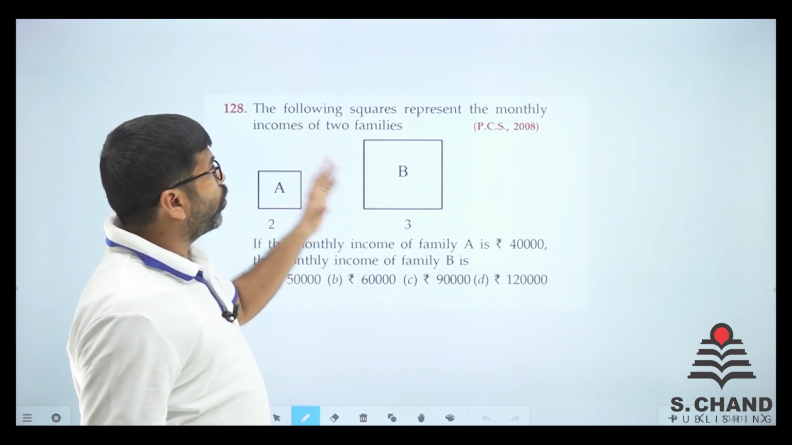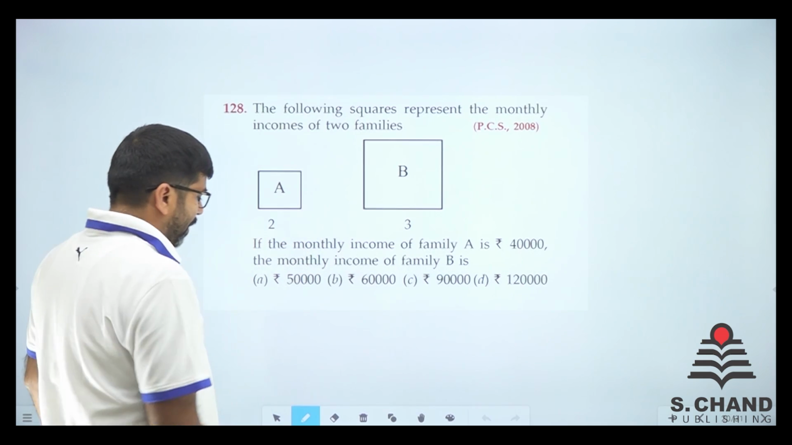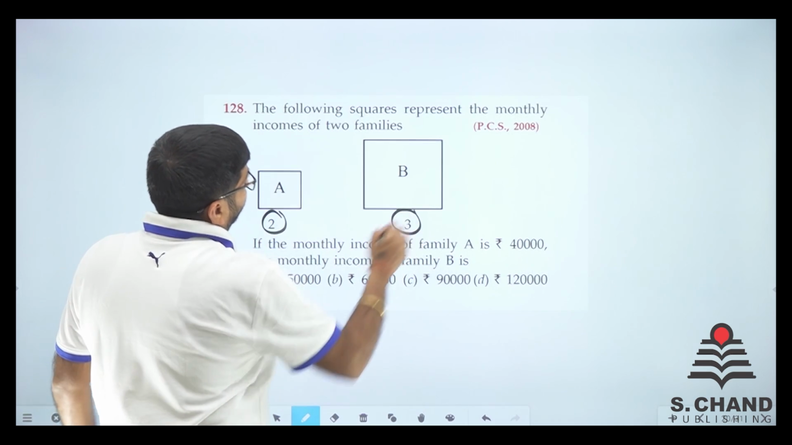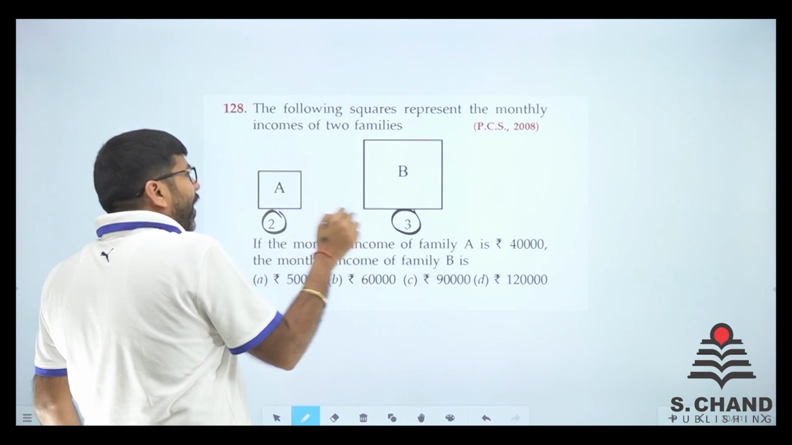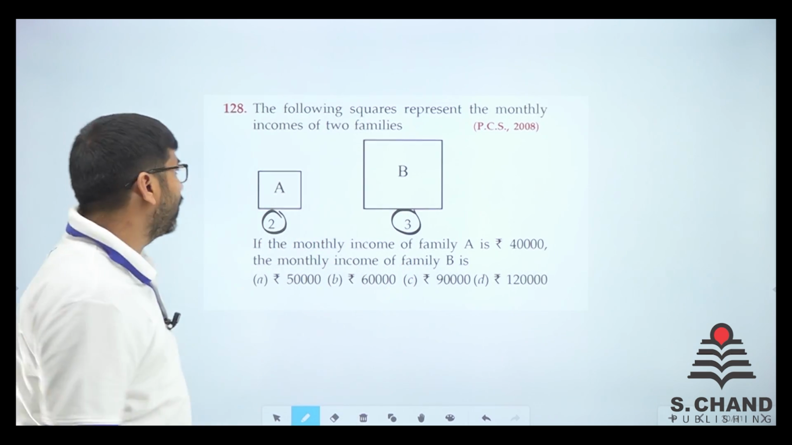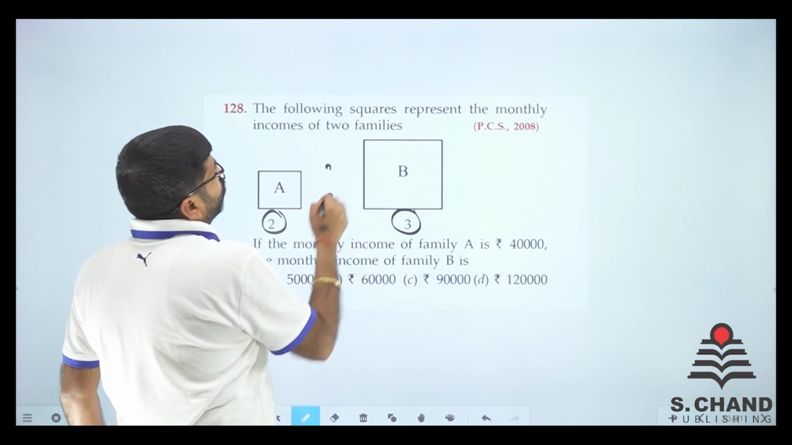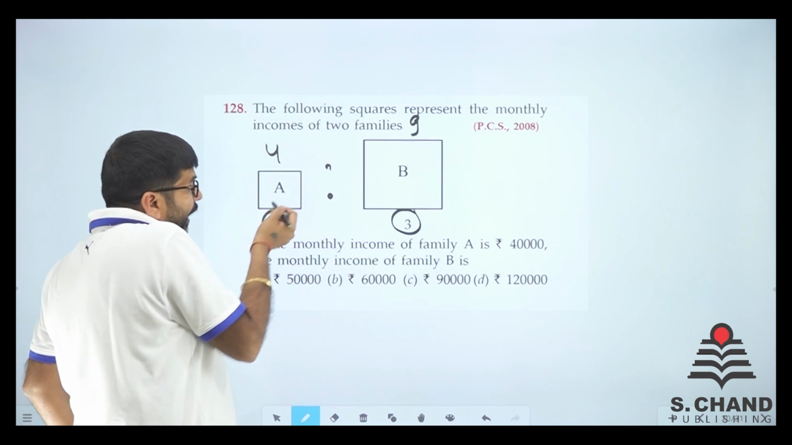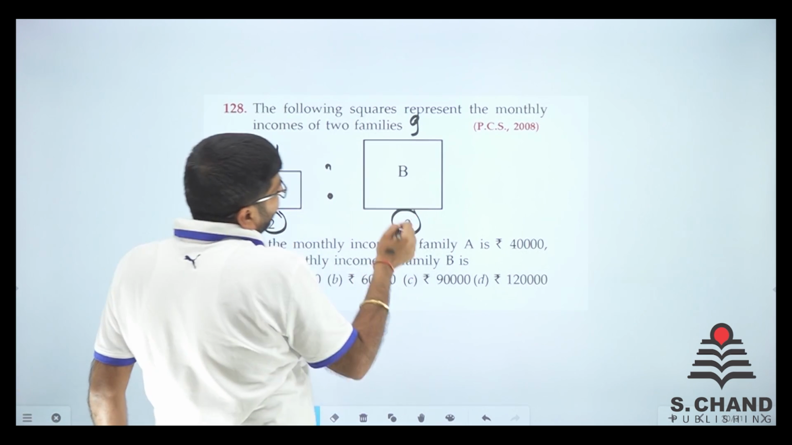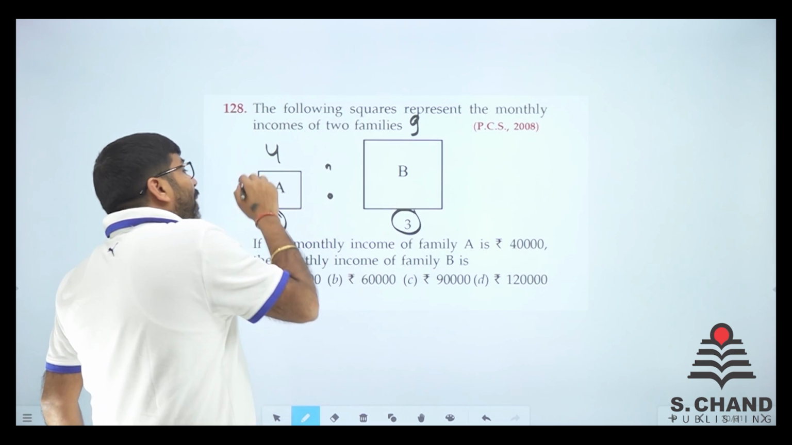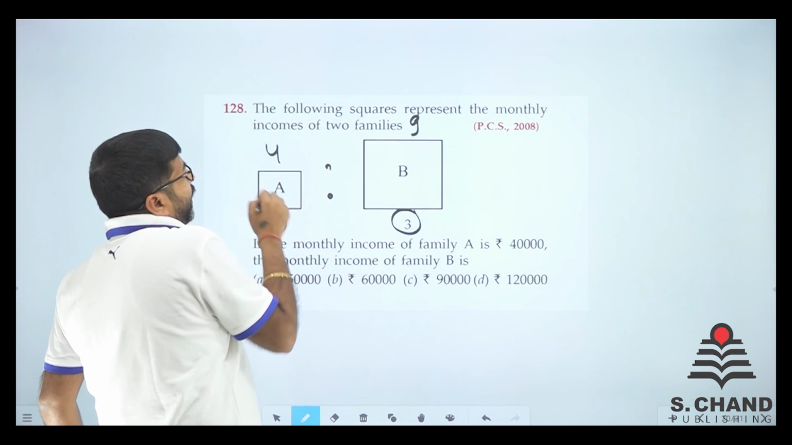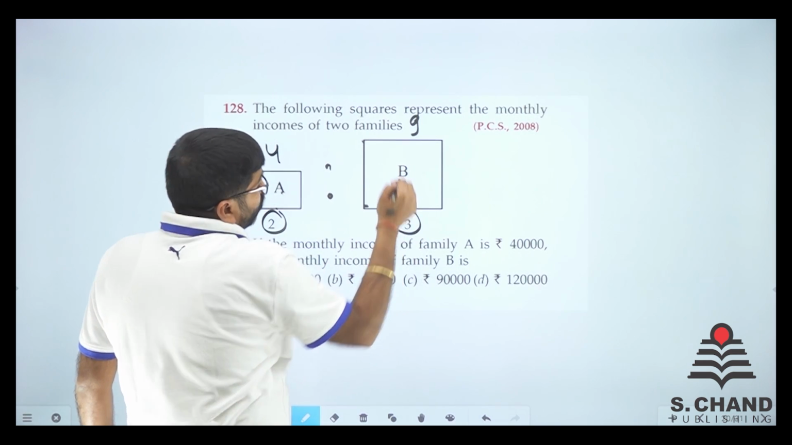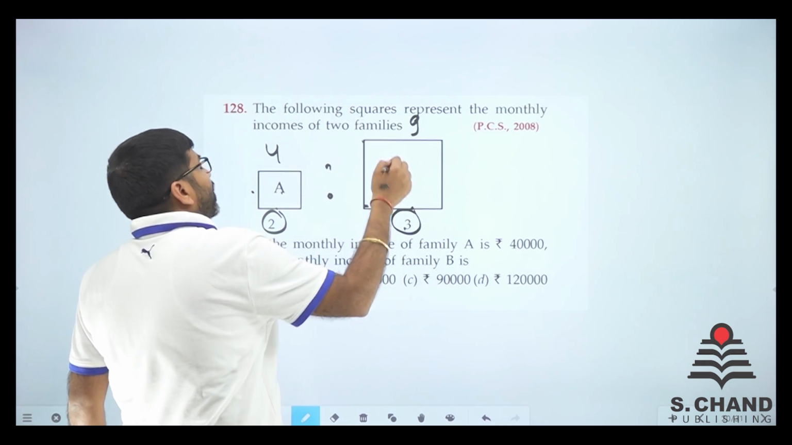So the following squares represent the monthly income of two families. See, monthly income of family A and B. This is a square, this is also a square, right? So the ratio of A is to B is equal to 4:9. Why so? A's side is given as 2, B's side is given as 3, and the monthly income is A into A, that is A square. B into B is B square. So what is B? 3. So 3 square is 9.